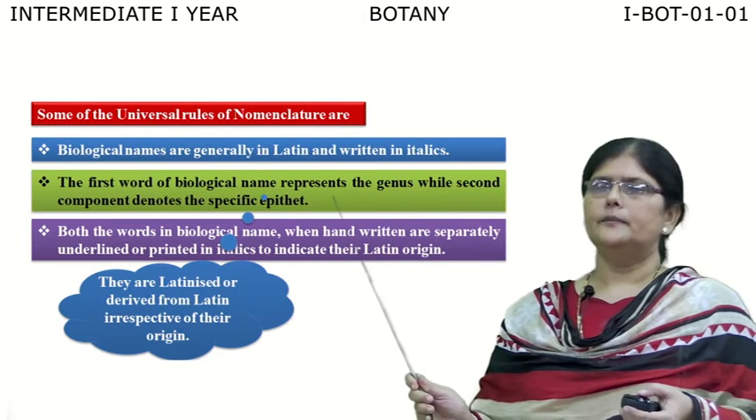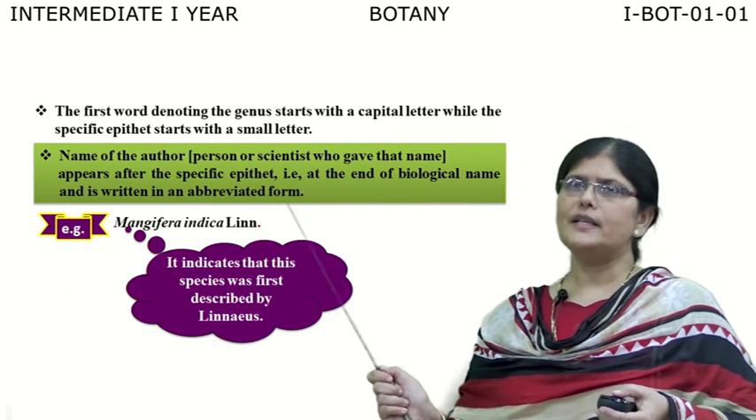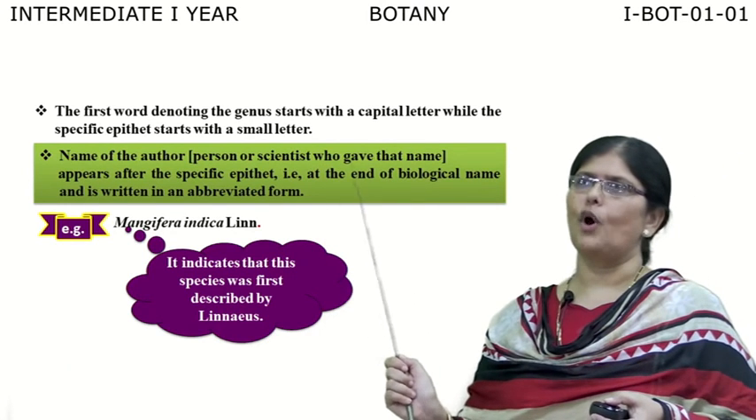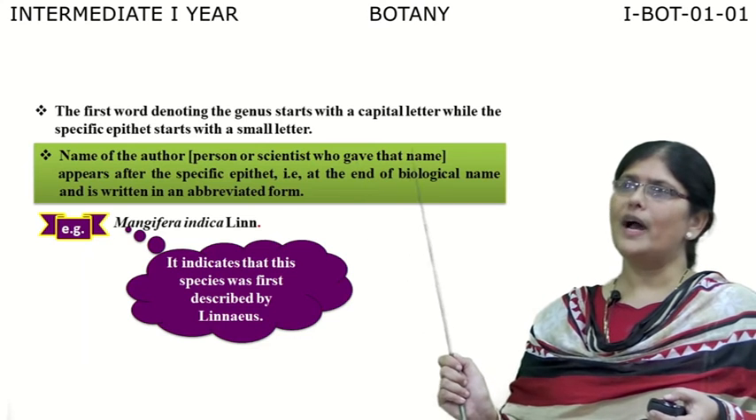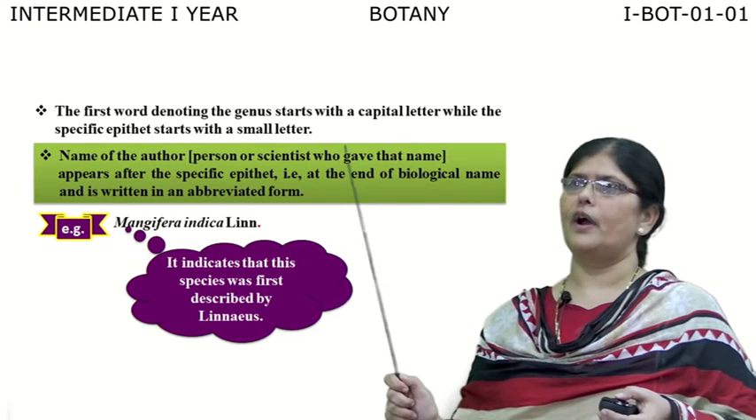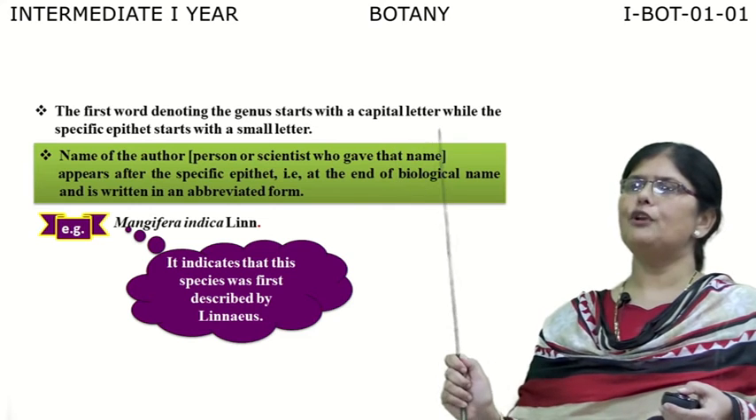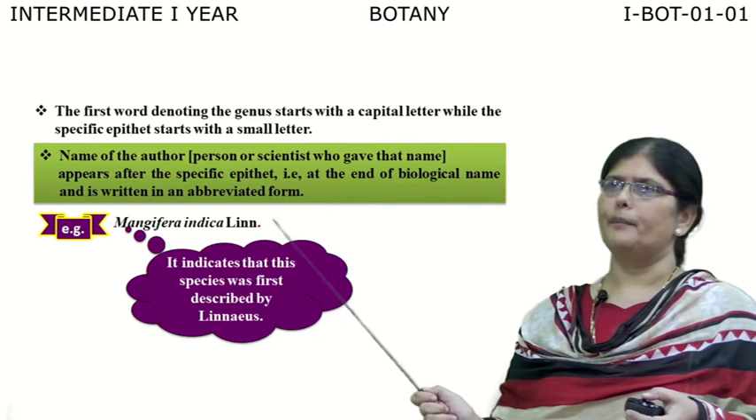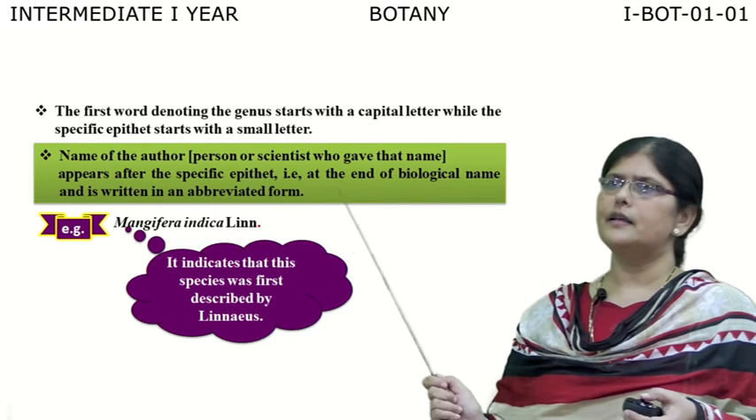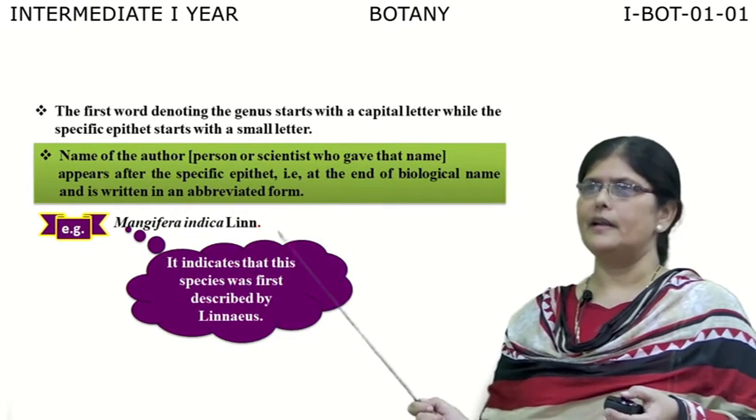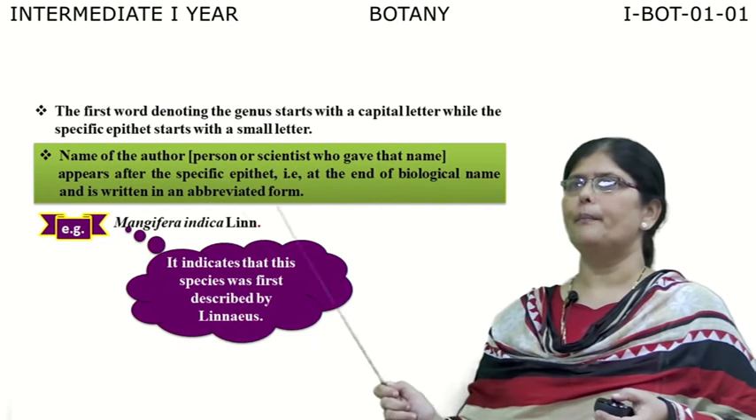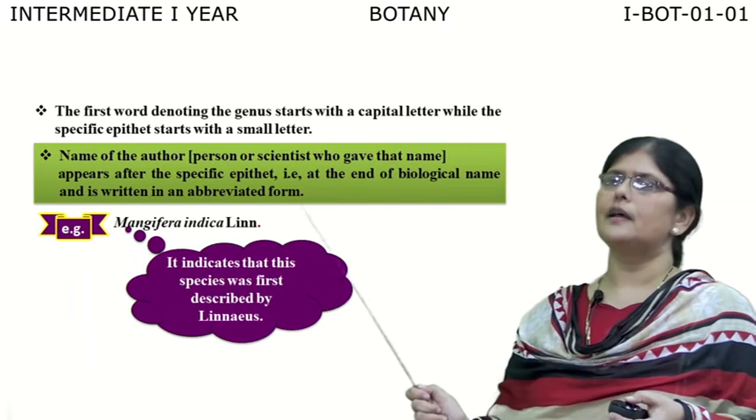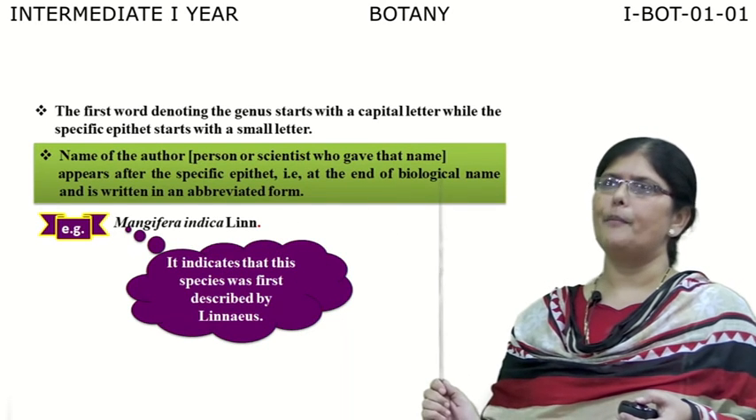The first word, which represents the genus, will always start with a capital letter, while the second word, which represents the specific epithet, will start with a small letter. The name of the author who identified that particular living organism or gave it the name will follow the name of the organism in an abbreviated form. You can check the example here, Mangifera indica Linn. Linn is the name of the author called Linnaeus, who gave the name for the mango plant. The first word is genus, the second word is species, and it is followed by the name of the author in abbreviated form.